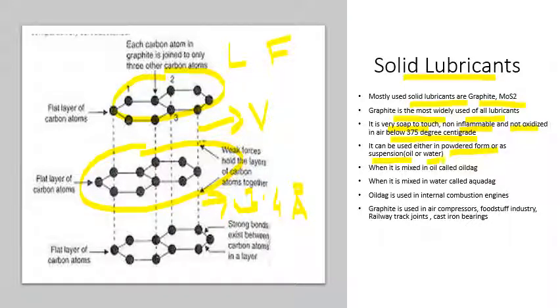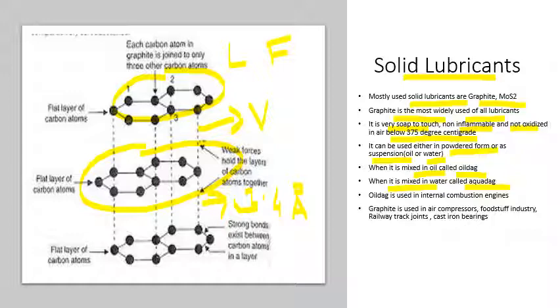water. When it is mixed with oil, the suspension is called oil dag. When it is mixed in water, it is called aqua dag. So it can be used as a suspension, oil dag or aqua dag, or it can be directly sprinkled over the surface in powder form.